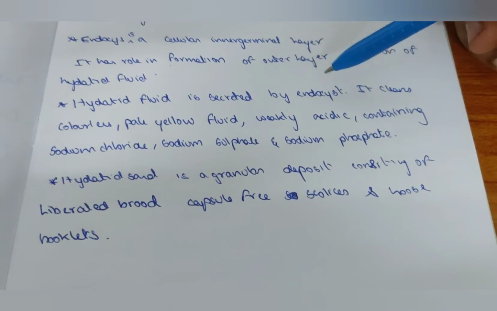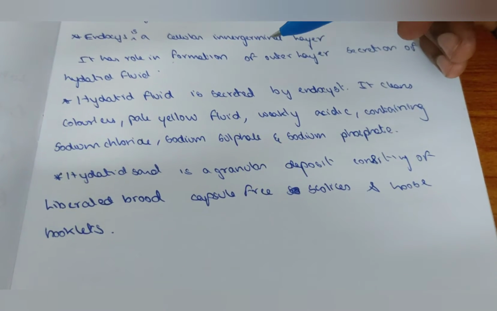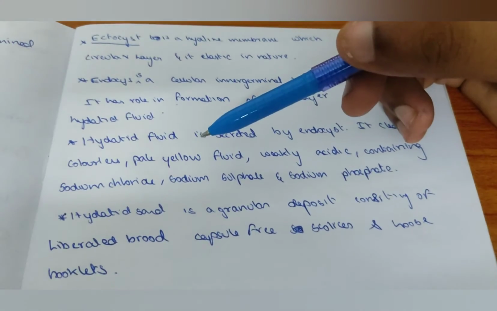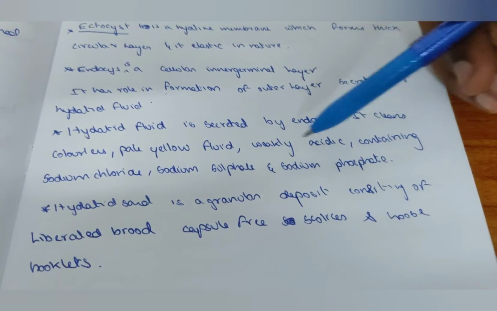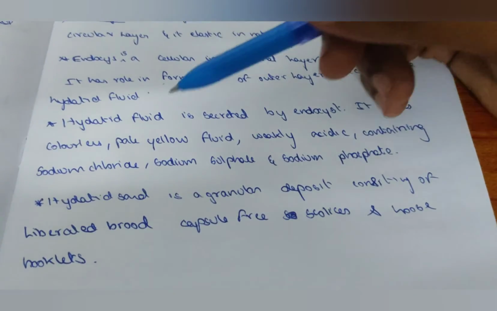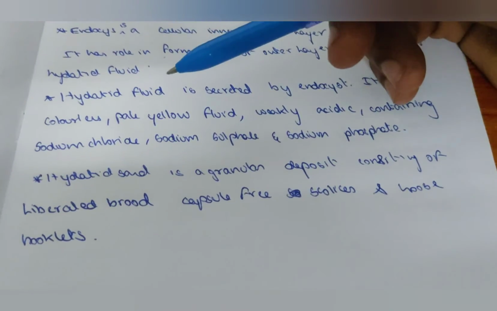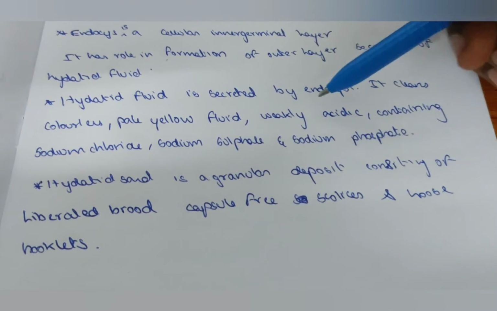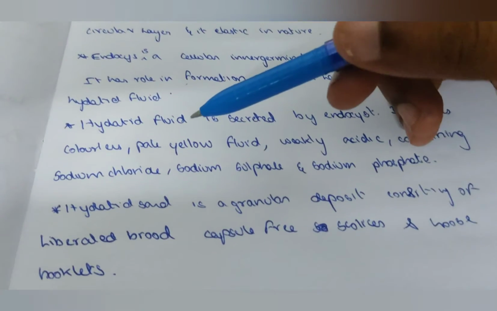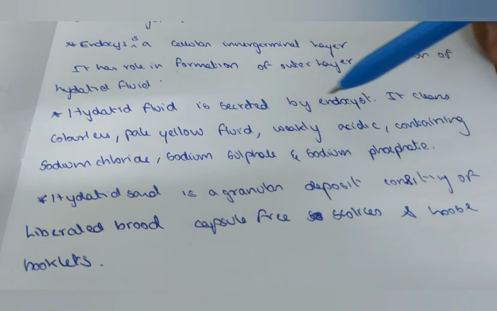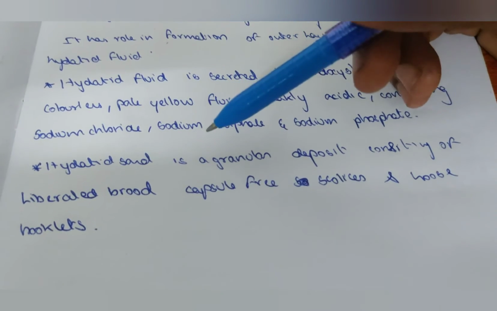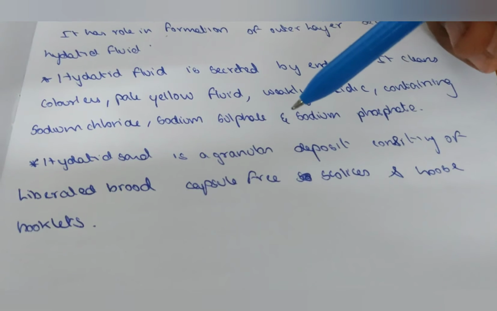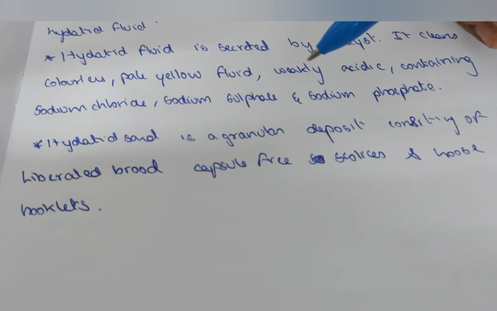Hydatid fluid secreted by the endocyst is a colorless to pale yellow fluid, weakly acidic, containing sodium chloride, sodium sulfate and sodium phosphate. The hydatid sand is a granular deposit consisting of liberated brood capsules, free scolices and loose hooklets.